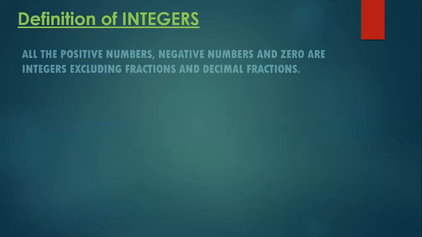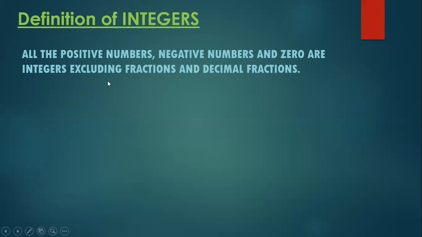Okay, so the definition of integers is: all the positive numbers, negative numbers, and 0 are integers, excluding fractions and decimal fractions. Positive numbers are those which are above 0. Negative numbers are those which are below 0.